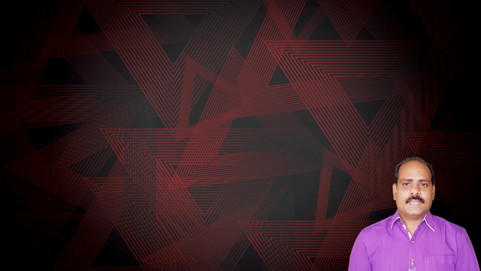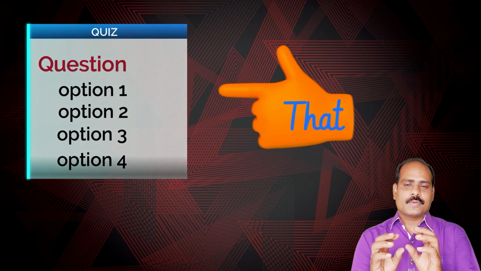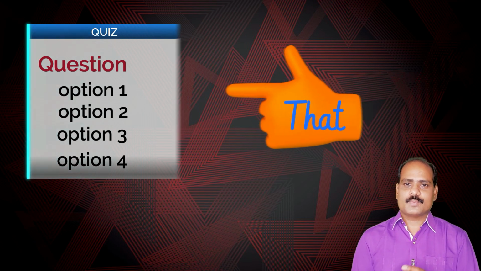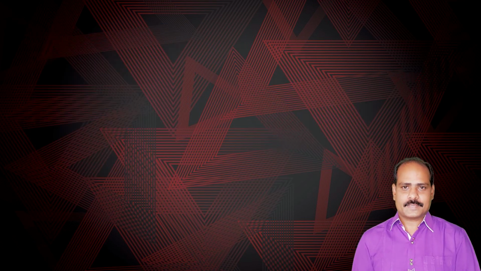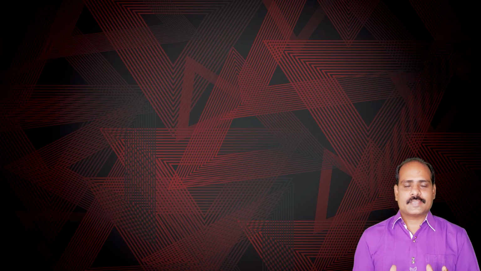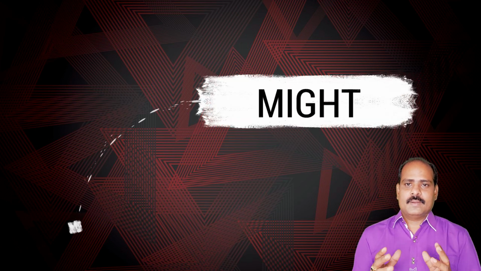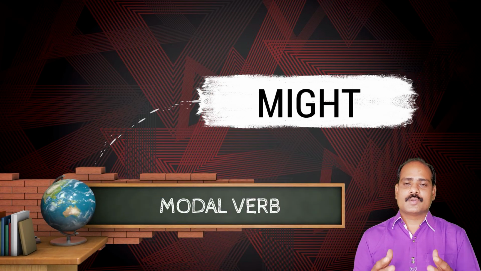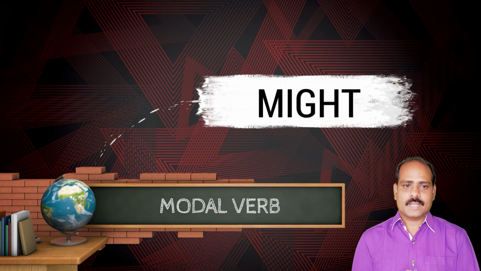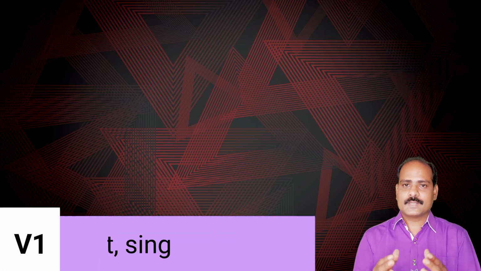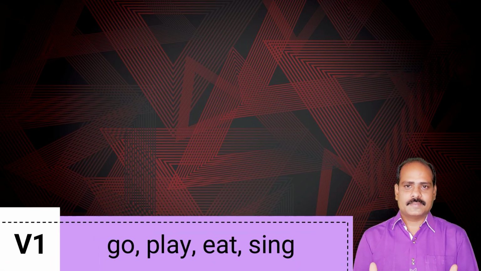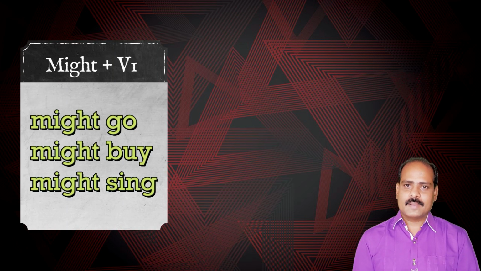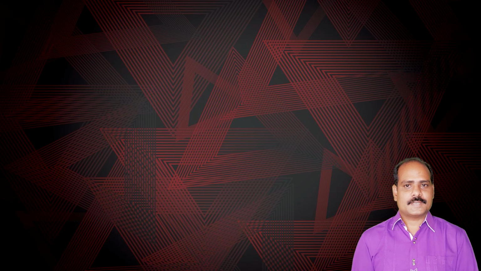Now let's get into this video's topic: how to use might. At the end of this video, we'll discuss a few questions that can be asked in the exams. So watch the video fully and try to answer those questions. Well, we are discussing the word might. Might is a modal verb. It is used with the base form of a verb, that is the first form of a verb like go, play, eat, sing, etc. It means you can say might go, might buy, might sing, might visit, might proceed, etc.